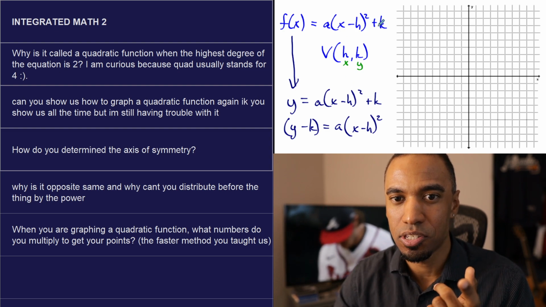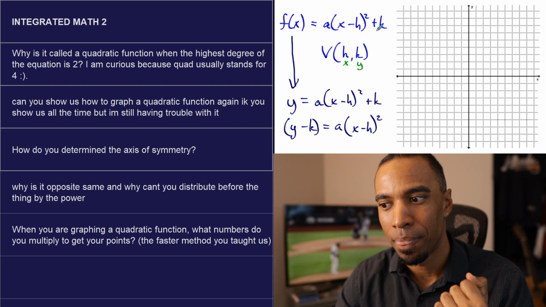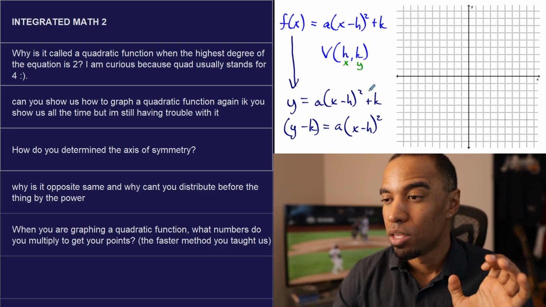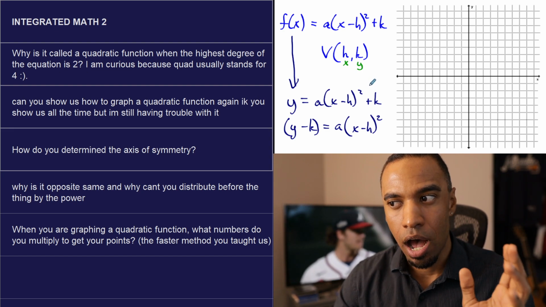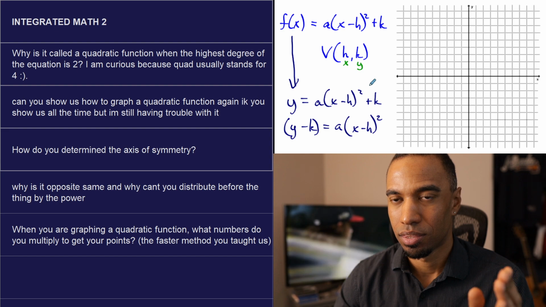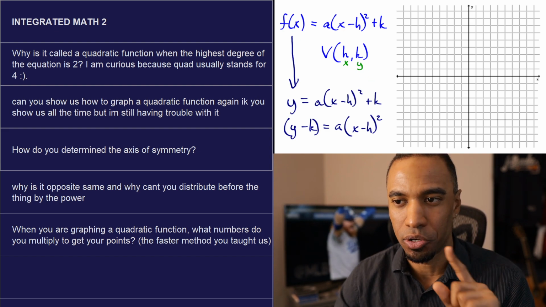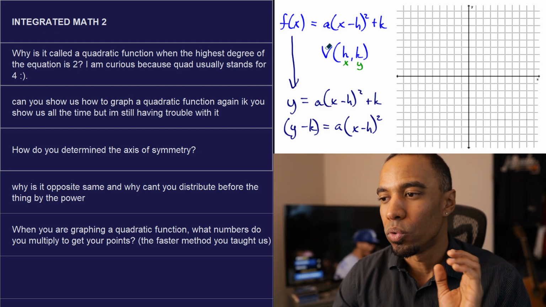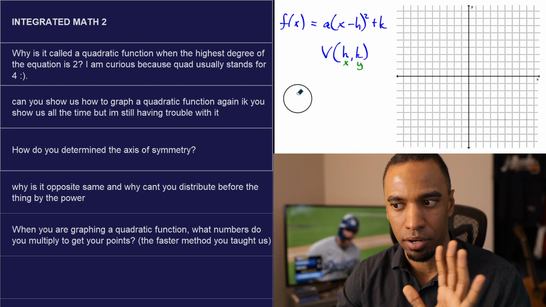So why is it opposite same? Because k is on the wrong side of the equation for this when this is happening. Now, when I transform it, you can probably see that. So that answers that. Someone else might ask, so I can just cover this now, why is it opposite to begin with? That's kind of a different question here that I want to try and answer. And by the way, that's not your next question just yet. Why is it opposite to begin with? Well, let's get back to the idea of vertex. We're going to go back to the original one right here, if you guys are fine with this.